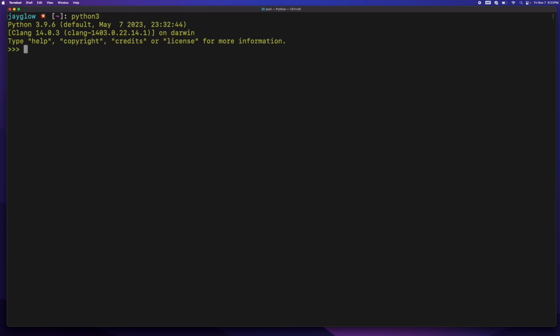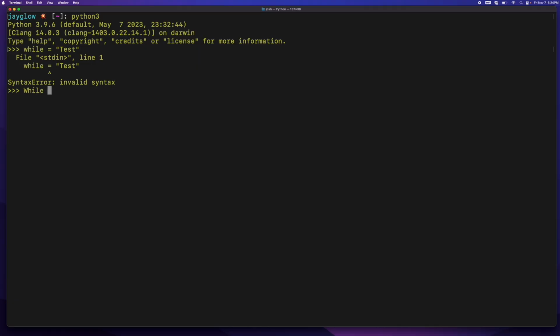Some of those would be like the while. So if I try to use while and assign that a value, we're going to get a syntax error. Now, it is important to understand Python is case sensitive. While with a capital W is different than while with a lowercase w. Now, while with a lowercase w is a reserved word.